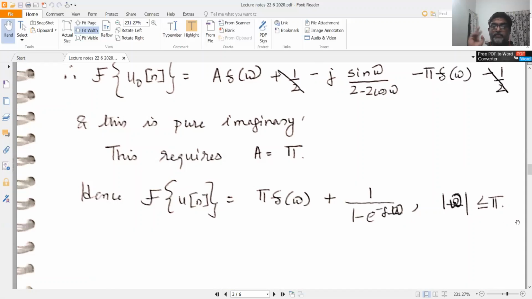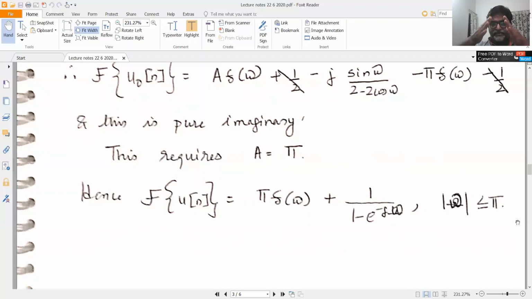I want you to plot this. I have purposefully not plotted this. I require you to plot the magnitude spectrum. I only need you to plot the magnitude spectrum for the Fourier transform of u of n, and I want you to see how it looks. You will see that there is an impulse function at omega equal to 0 with a height equal to pi. It's a Kronecker delta with a height equal to pi.